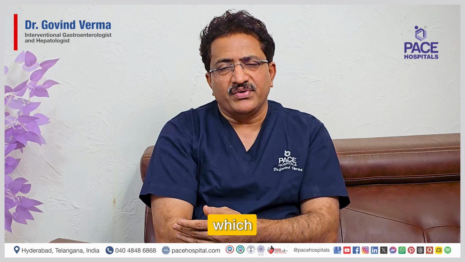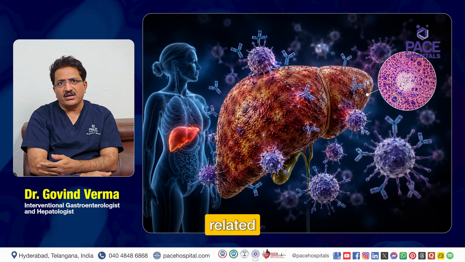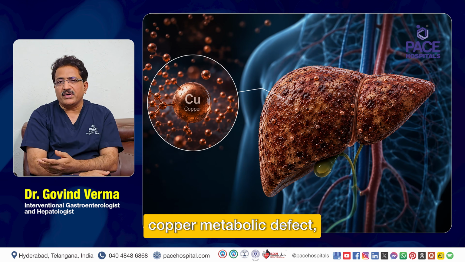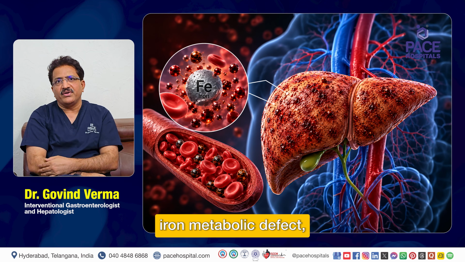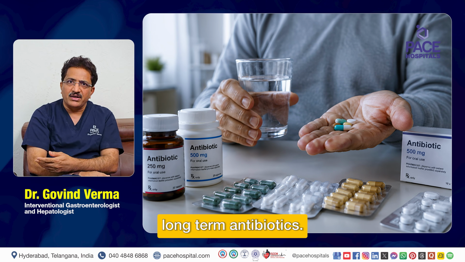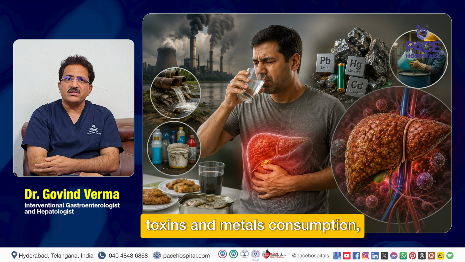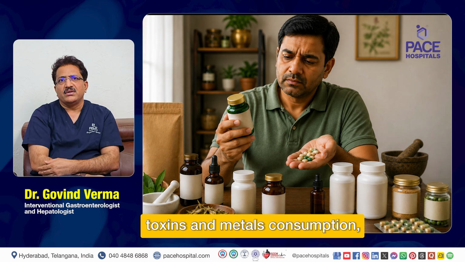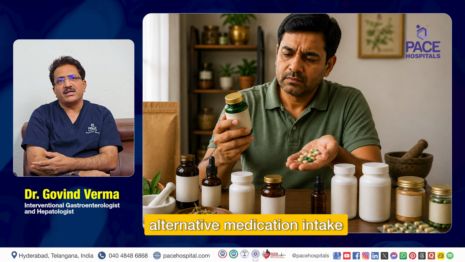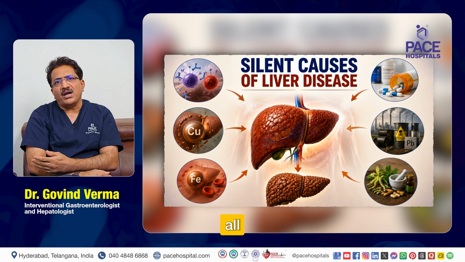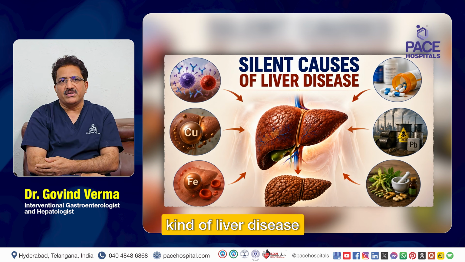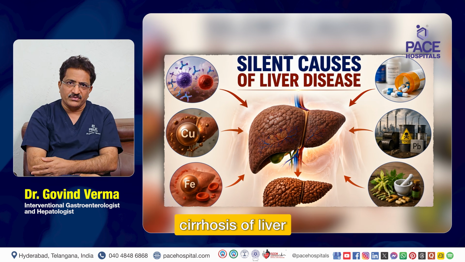But there are a few silent causes which are usually missed, like I mentioned: autoimmune related diseases, copper metabolic defect, iron metabolic defect, patients on long-term antibiotics, patients with toxins and metals consumption, patients with alternative medication intake. They are all at risk of developing some kind of liver disease and ultimately leading to cirrhosis of liver.